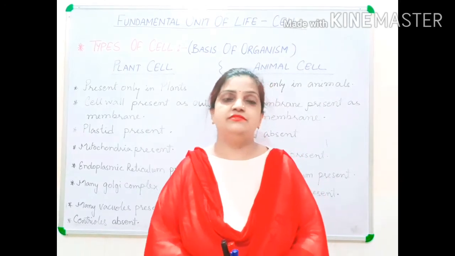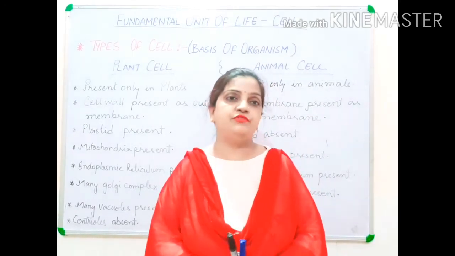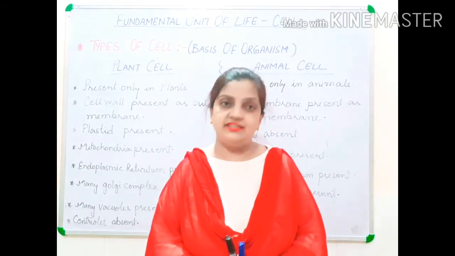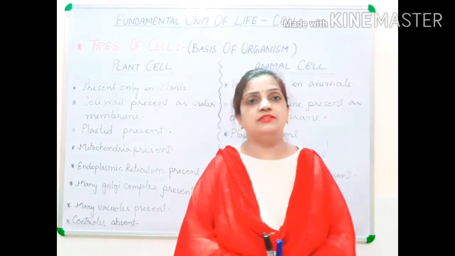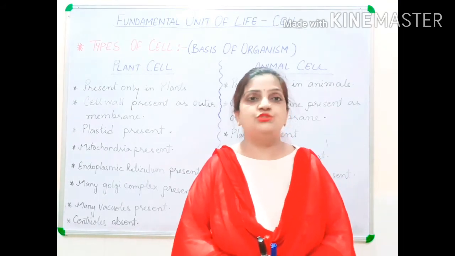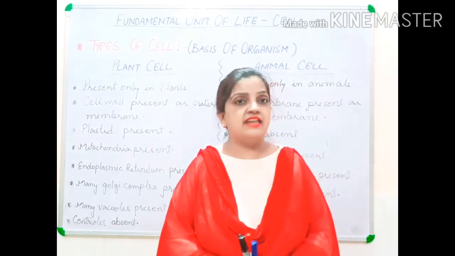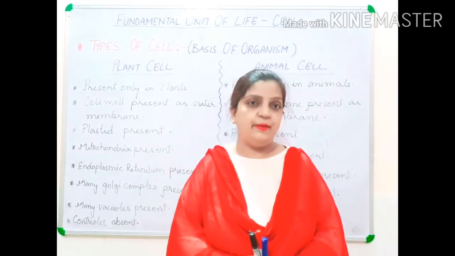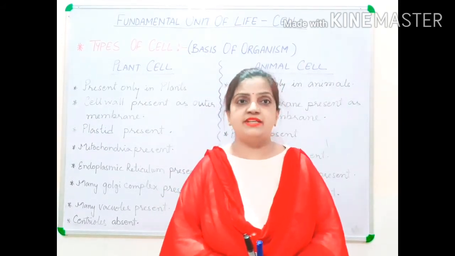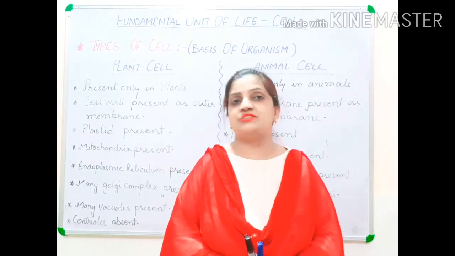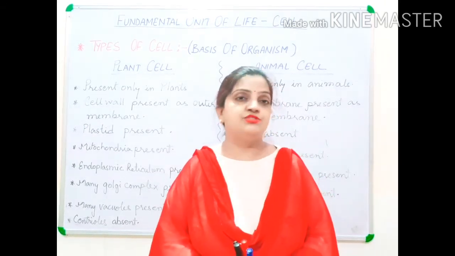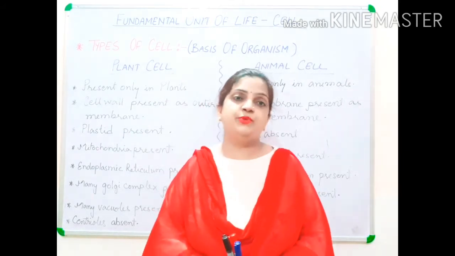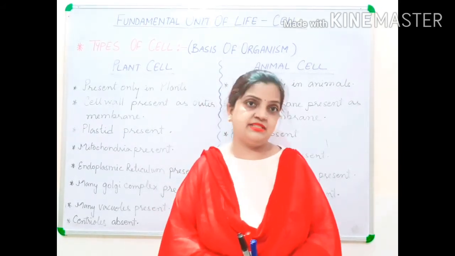Now children, we shall move to the last type of the cell, that is, depending on the basis of organisms. And I told you that on the basis of organisms, there are two types of cell. If the cell is present in plants, then the cell is called a plant cell. And if it is present in animals, then it is called an animal cell. So children, we are now going to discuss the differences between plant cell and animal cell.